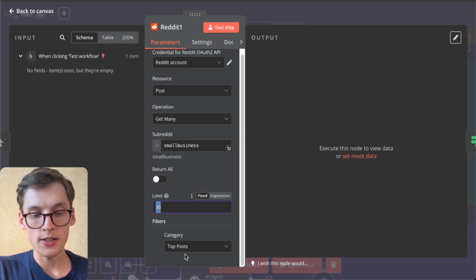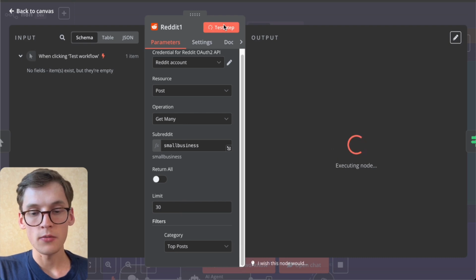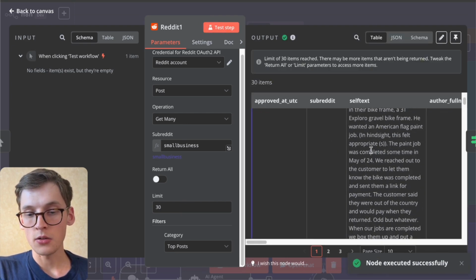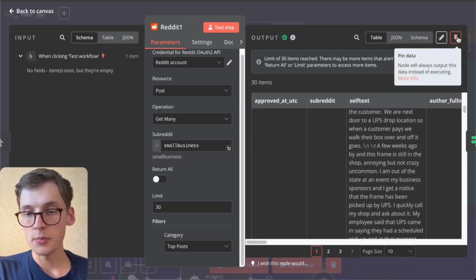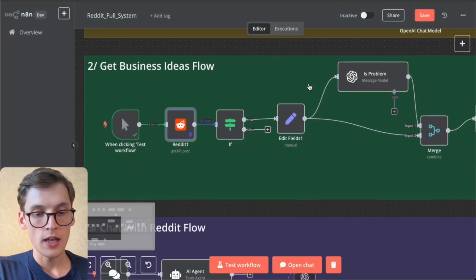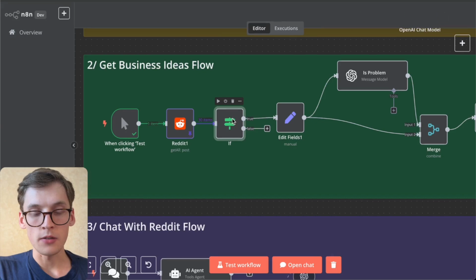In this case, we'll be selecting not the latest ones, but the top posts. I can just quickly press test tab. We get all these 30 top posts with all this different data. We can pin this data for future use. And now we'll be using the if node.